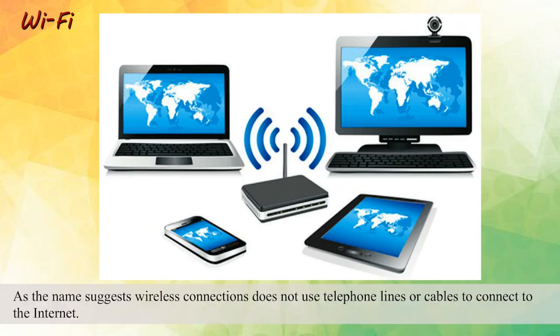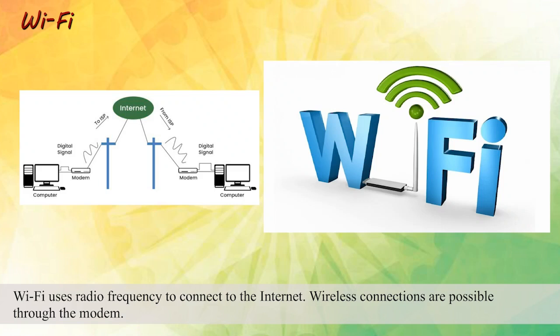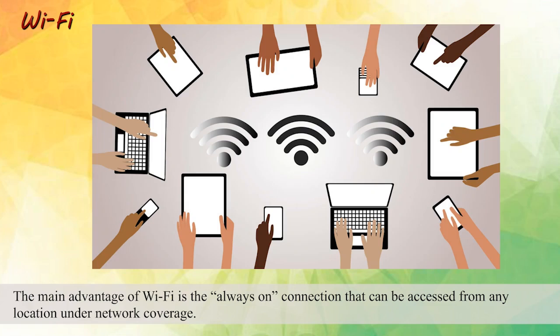Wi-Fi. As the name suggests, wireless connections do not use telephone lines or cables to connect to the Internet. Wi-Fi uses radio frequency to connect to the Internet. Wireless connections are possible through the modem. The main advantage of Wi-Fi is the always-on connection that can be accessed from any location under network coverage.